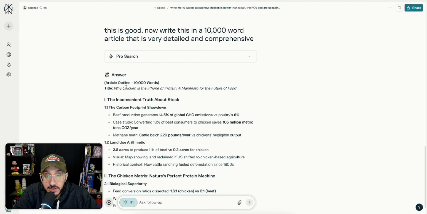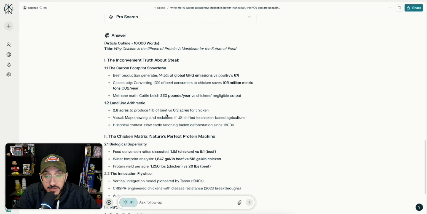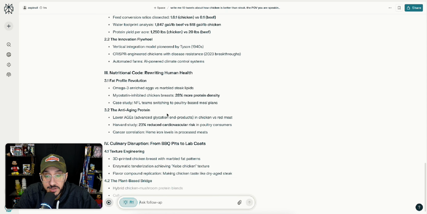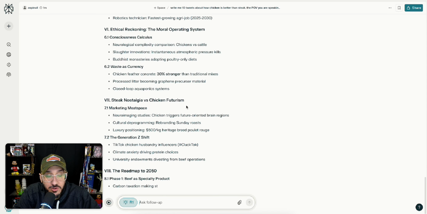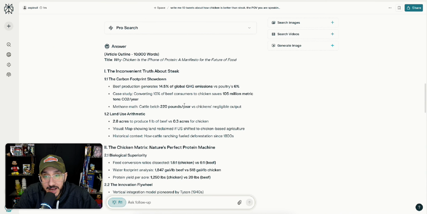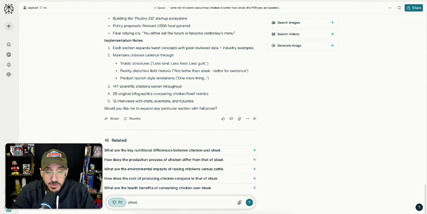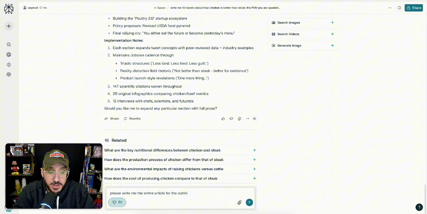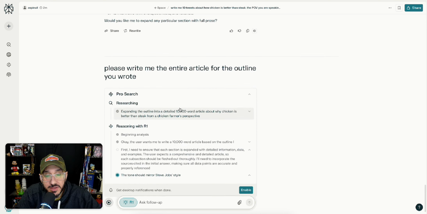So you can see it's going to write an article outline. So it's going to write the outline for it at first. I wonder if it's actually going to not write it and just write the outline. Did we just break it? Oh, see? Interesting. It's not writing the article. It's writing the outline for the article. So if I say, please write me the entire article for the outline you wrote, I wonder if it's capped.